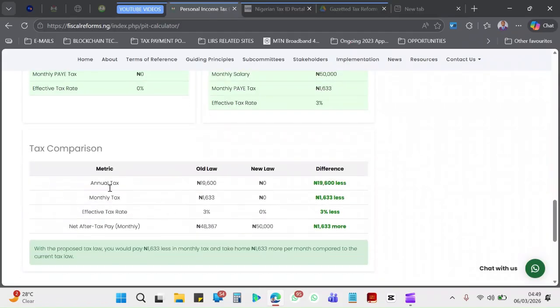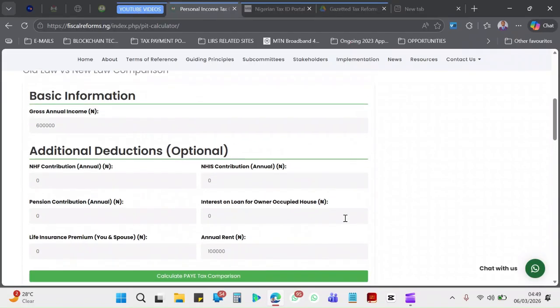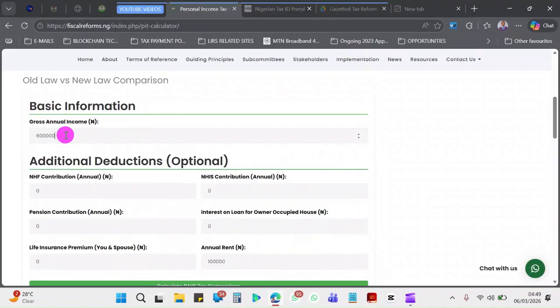So also, this is a comparison between both the old law and the new law, and you can see it actually benefits the low income earners much more than the high income earners. So now, okay, let me say that person got promoted, and he or she is now earning 6 million naira in a year.